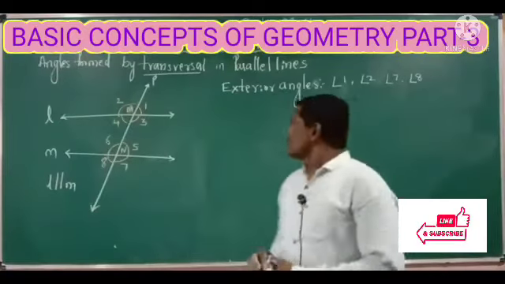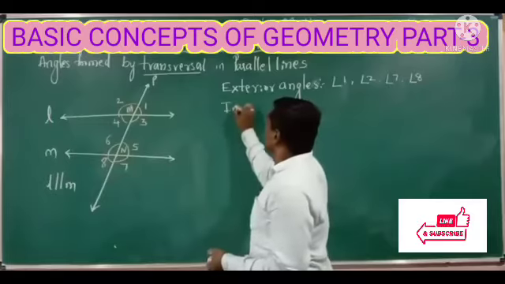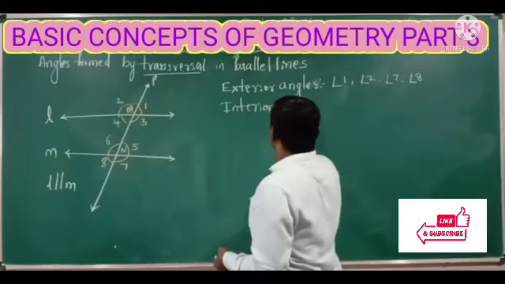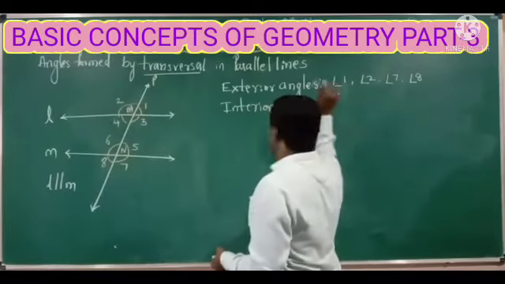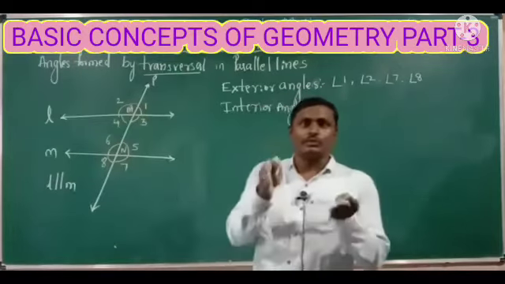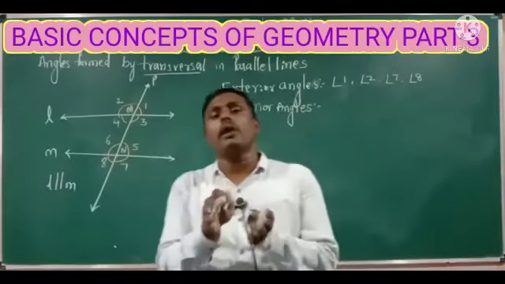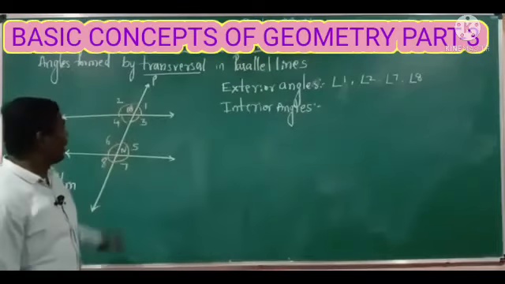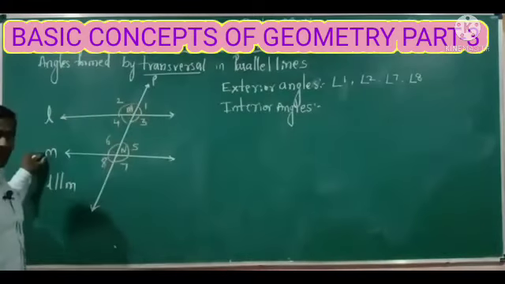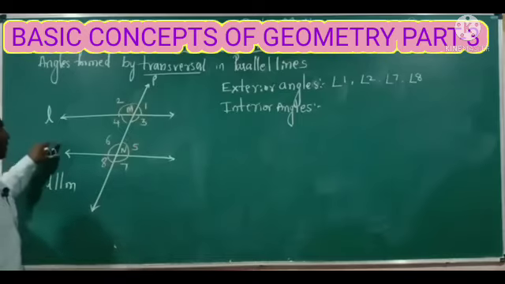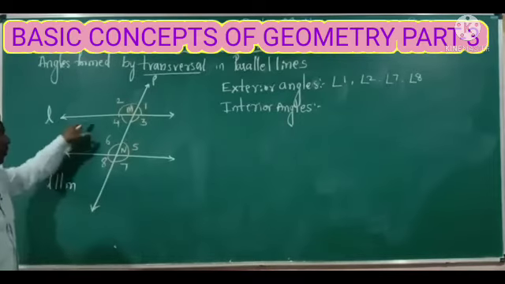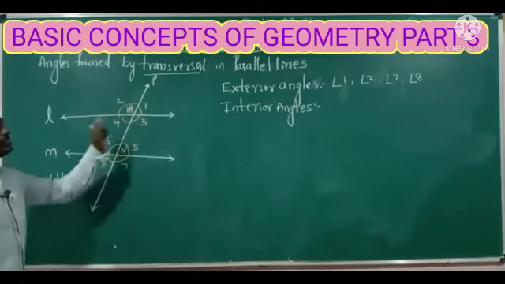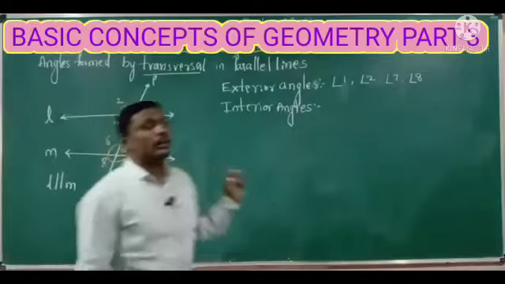Okay. Similarly, the next one is interior angles. Interior angles means the angles which are lying between the 2 parallel lines. Here L and M are parallel lines, no? The angles existing between these 2 parallel lines are considered as interior angles.